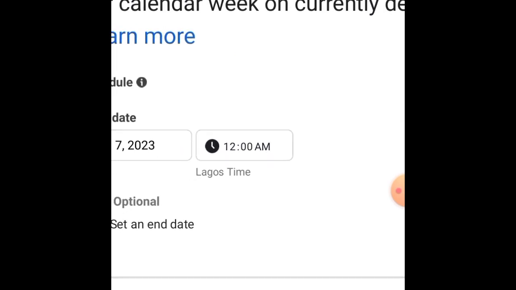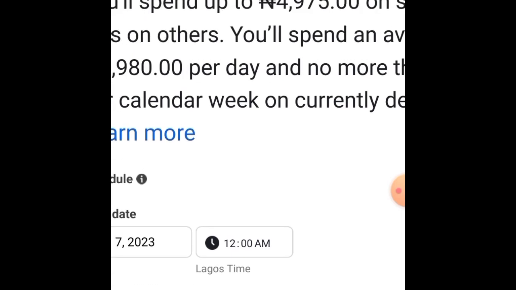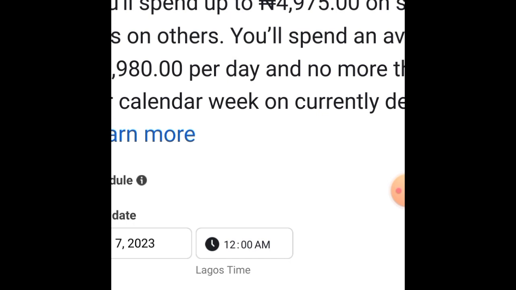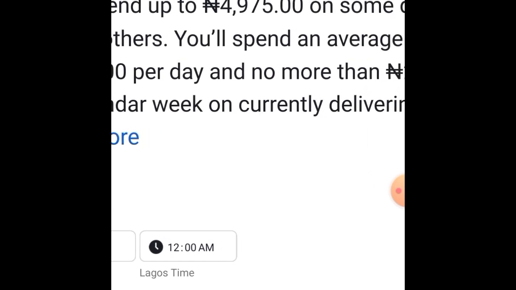So it will run from 12 a.m. and then run till 11:59 at the end of that day. In other words, Facebook will now distribute my ad spend to cover the length of that day. I hope this makes sense to you, all right? So it's important for you to know that your timing is very critical, and so you should set the time that you know you want people to be actively engaging with your ads.